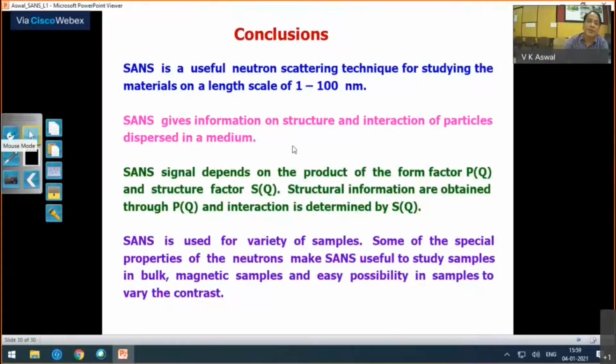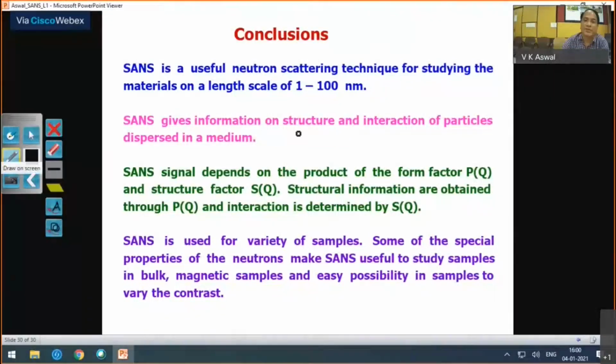So to conclude this first lecture, I think what you should remember is SANS is a useful neutron scattering technique for studying materials on a length scale of 1 to 100 nanometers. So anytime you think that you have a length scale of interest in this range, then you can think of this technique. And the information you get from this technique is structure and interaction of particle dispersions. So structure comes from the form factor, and interaction comes from the structure factor.